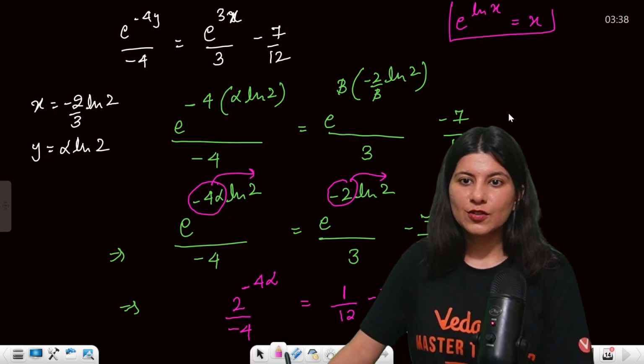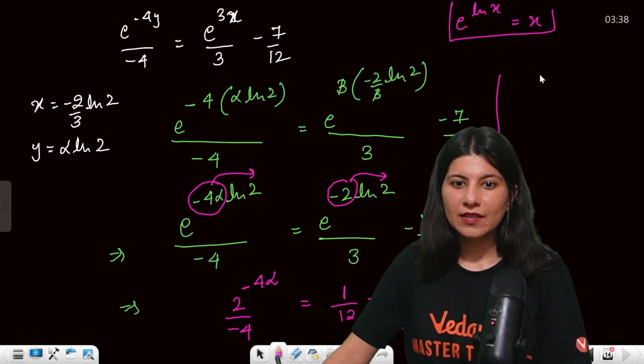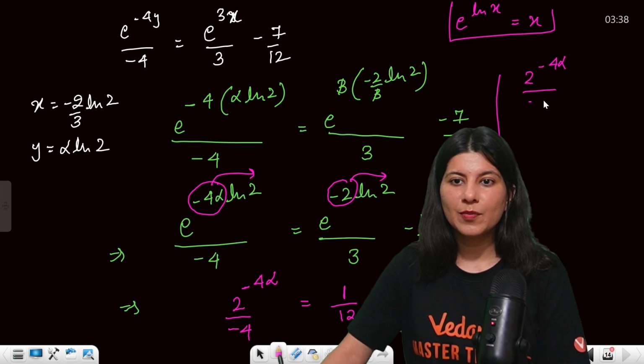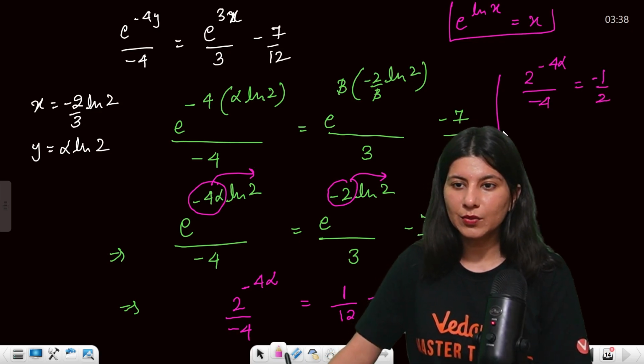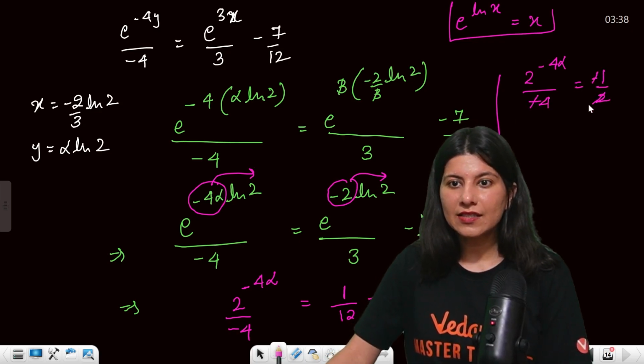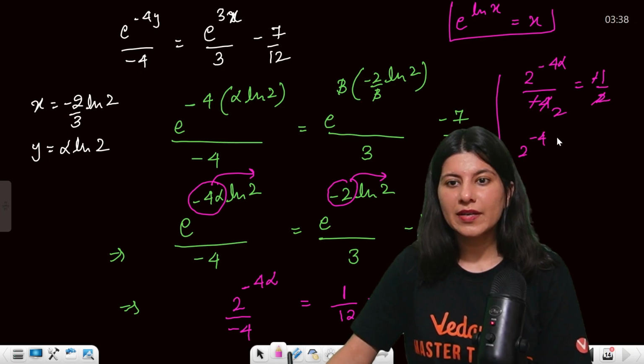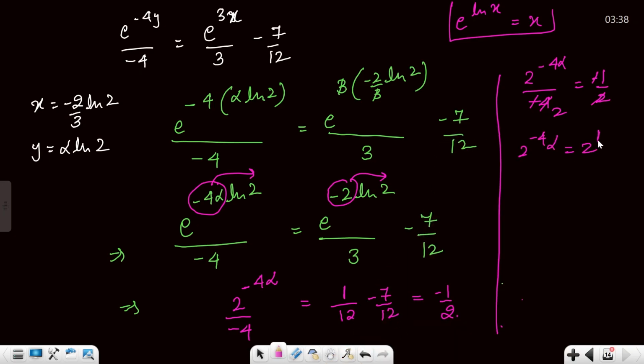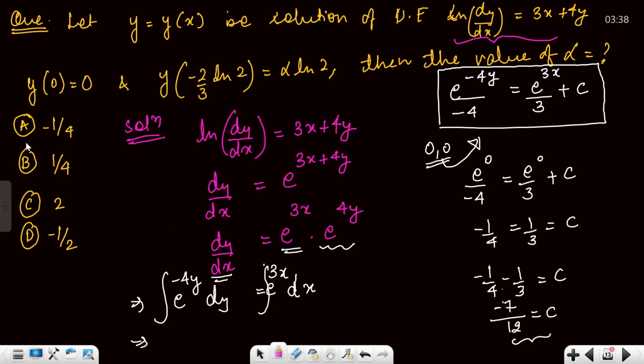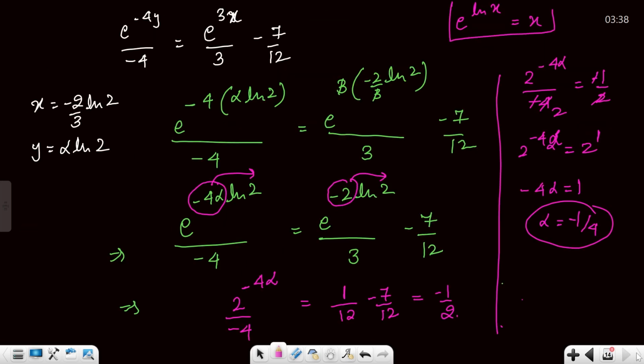Yes. So now what you're getting is 2 raised to power minus 4 alpha upon minus 4 is equal to minus 1 by 2. Minus minus cancel, 2 ones are 2, 2 twos are 4, so 2 raised to power minus 4 alpha is equal to 2 raised to power 1, right? This is alpha. So minus 4 alpha is 1, alpha is minus 1 by 4. So patiently if you solve it, you will get option A as the correct answer. Have a look. Let me know. Okay. Clear?